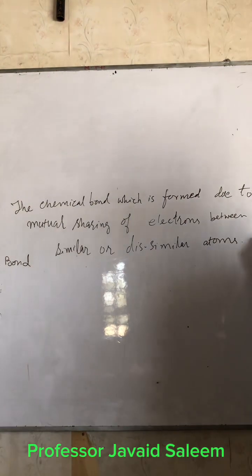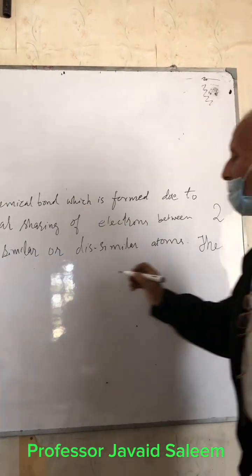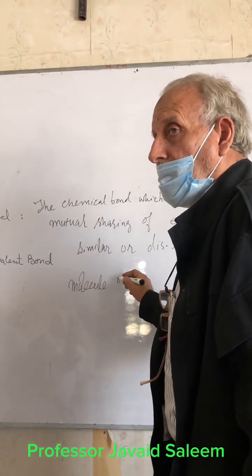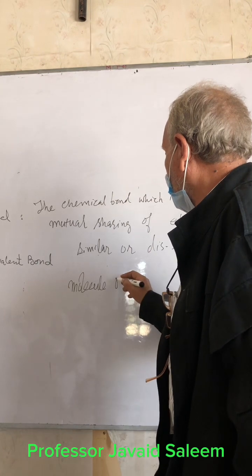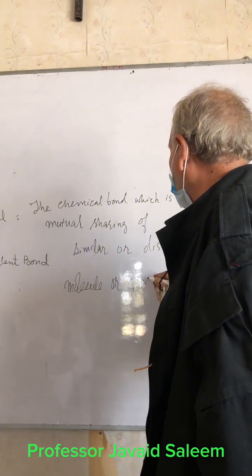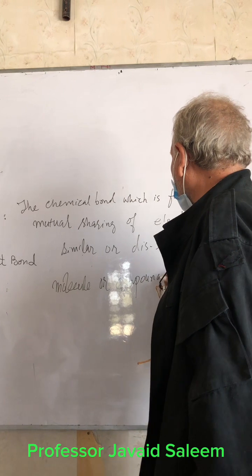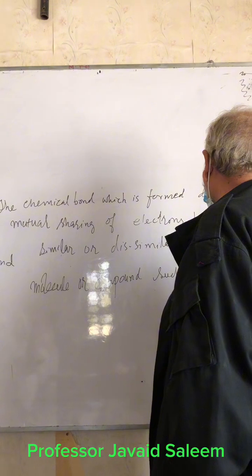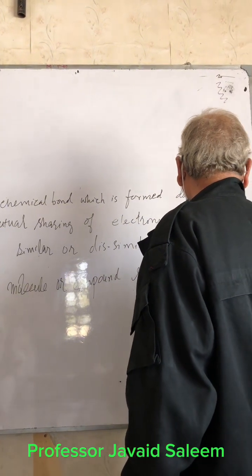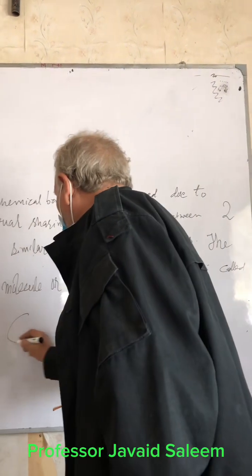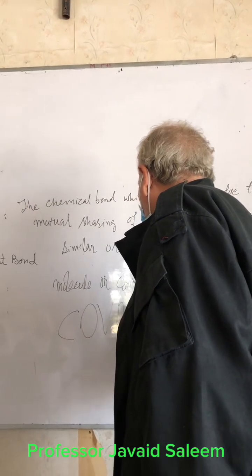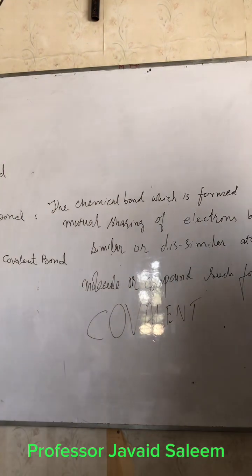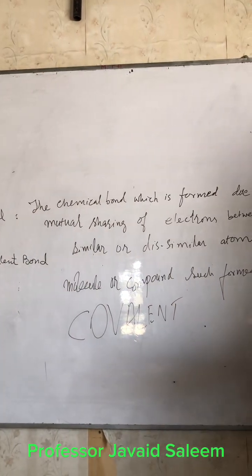The molecule or compound such formed is called a covalent compound.